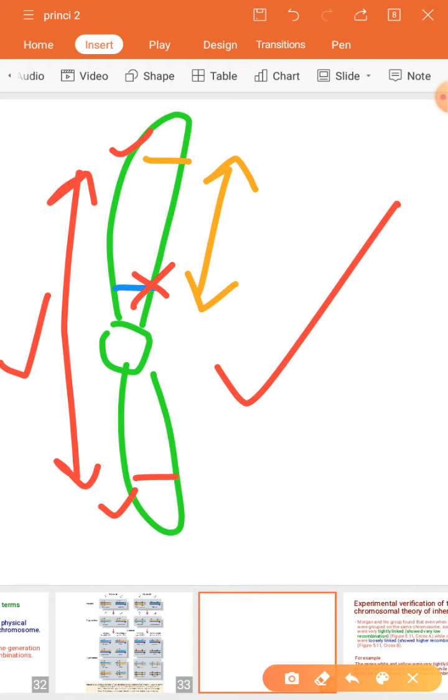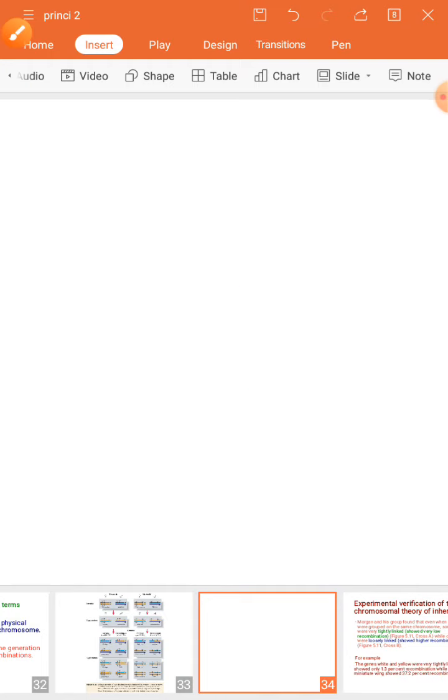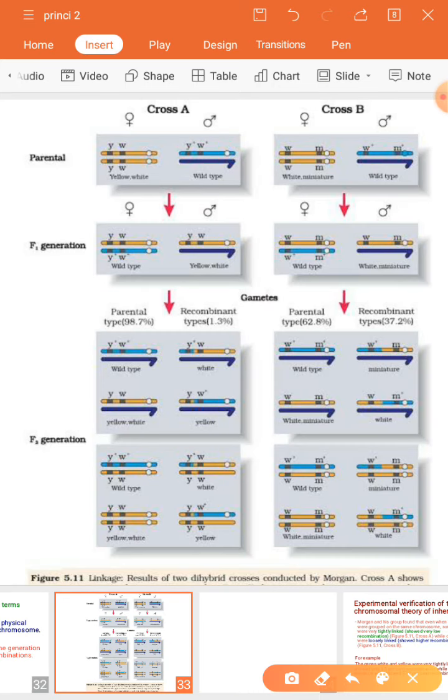So when I say parental type, the example here is your yellow and white. So wild type is your brown body, red eye. So don't worry, here the depicting of the genotype is different.